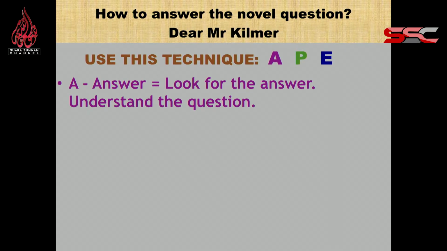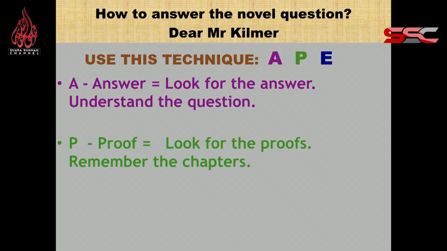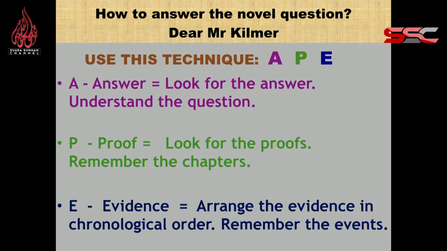And then P is the proof. Look for the proofs. Remember the chapters. Okay, and E is evidence. This is where the question says with close reference to the text, the evidence. Arrange the evidence in chronological order. Remember the events. It means that you have to write the evidence.